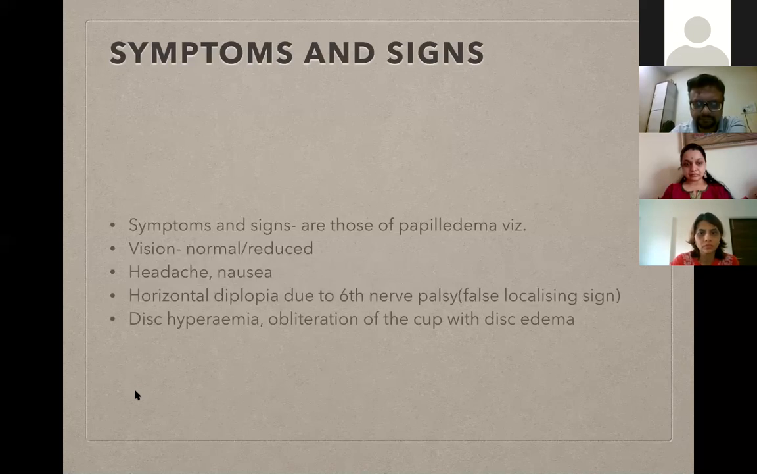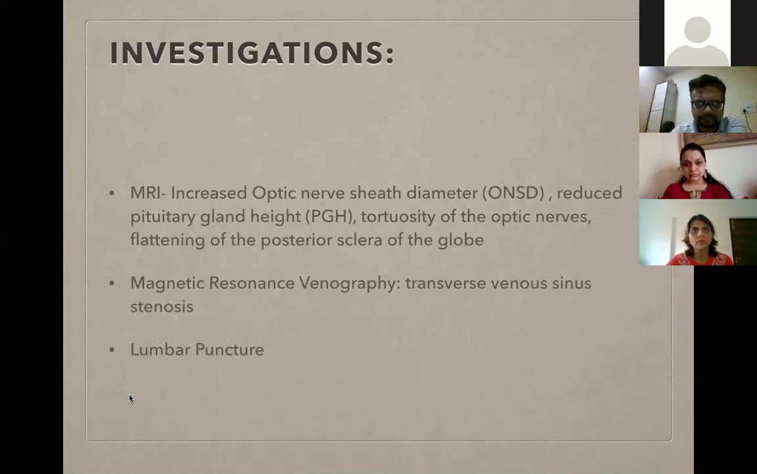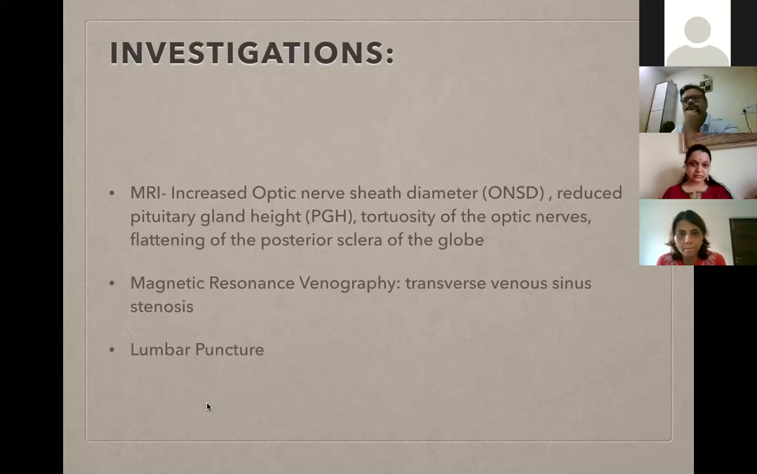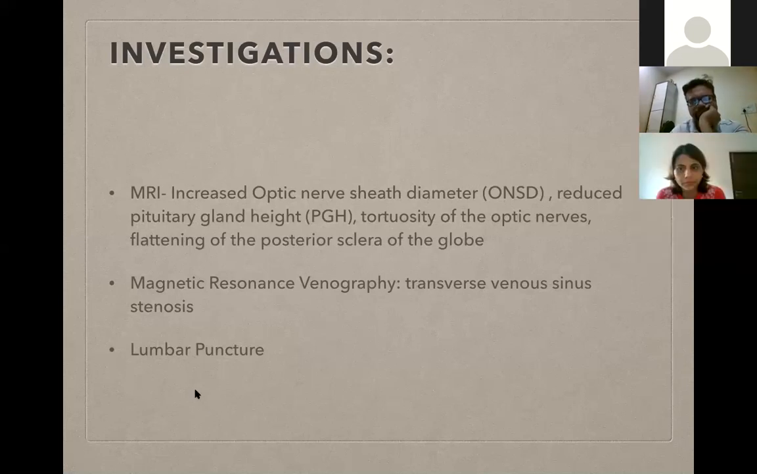There could also be horizontal diplopia due to sixth nerve palsy, which is a false localizing sign. Patient will also have disc hyperemia, obliteration of cup along with disc edema. On investigations, MRI will show increased optic nerve sheath diameter. There will be reduced pituitary gland height, tortuosity of the optic nerves, and flattening of the posterior sclera of the globe. On lumbar puncture, you see a clear CSF fluid.